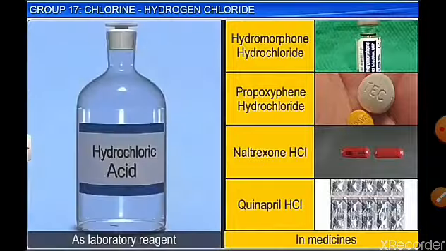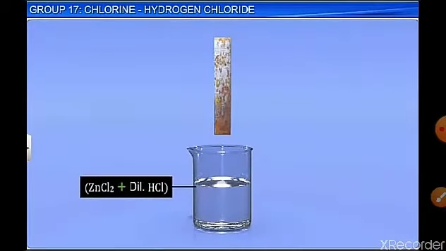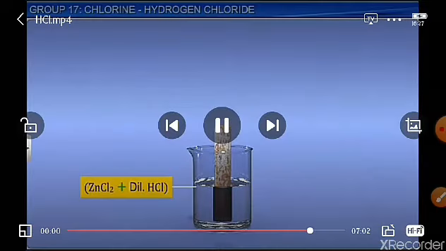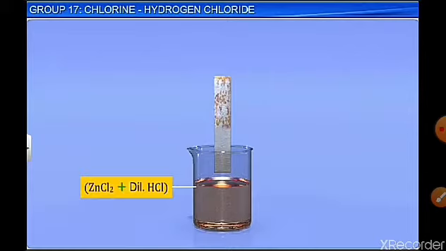Different kinds of medicines contain HCl, and it is used to remove impurities from metal surfaces. If you take a metal and dip it in HCl, the metal surface gets cleaned. So these are the important applications of HCl. So now the metal surface is clean. Before soldering, if you have impurities on the metal, you need to remove them either by cleaning with sandpaper or by dipping it in dilute HCl. So these are the different applications of HCl.